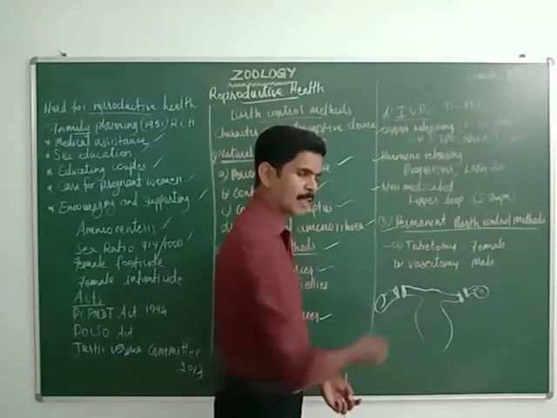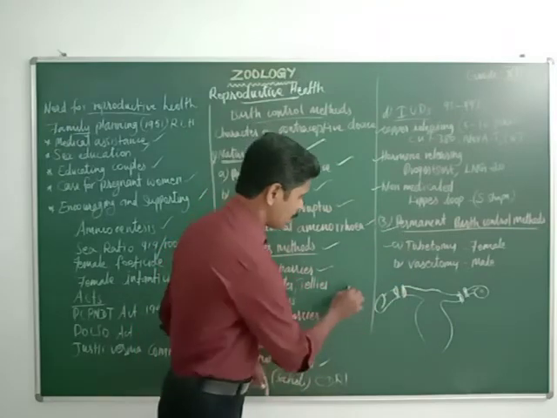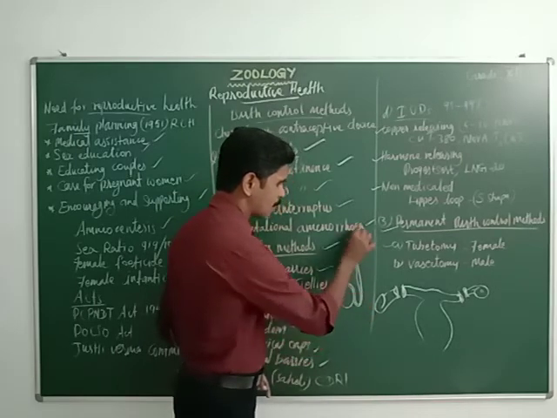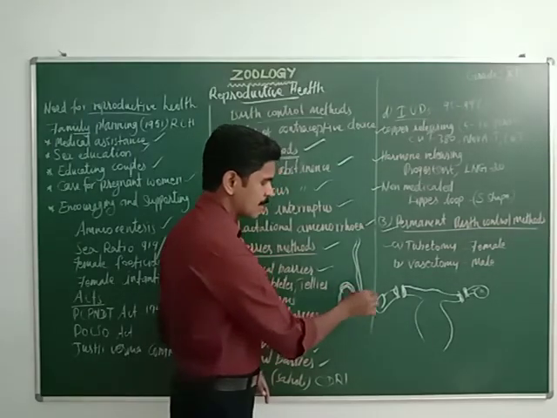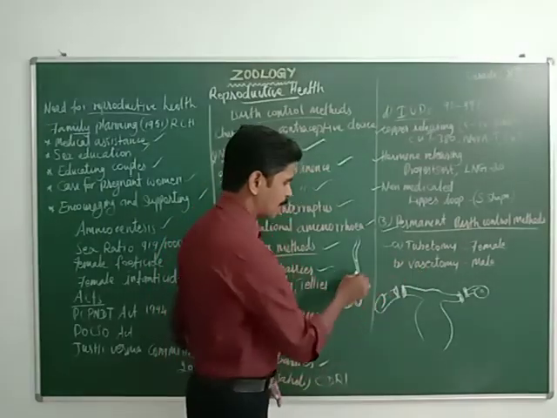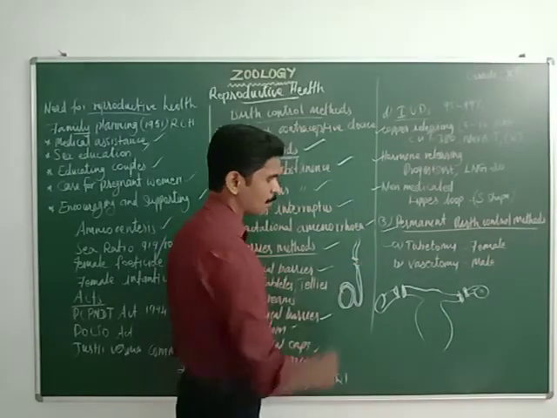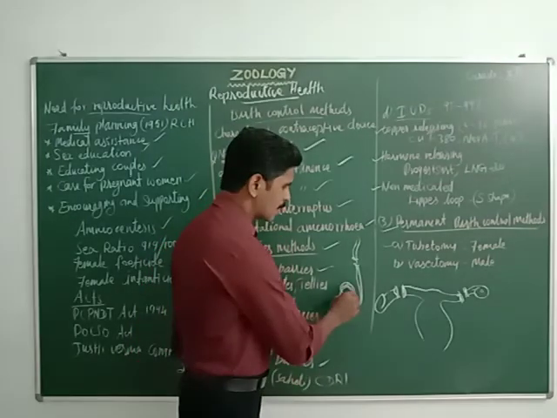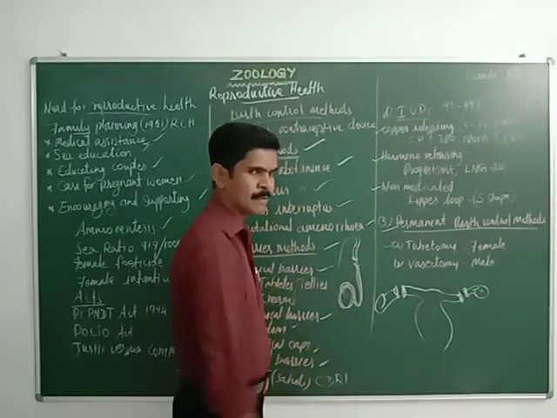And the next one is vasectomy. This vasectomy is a permanent birth control method in male. Just imagine the testis. Already we have studied the male reproductive system structure. A long tube is connected with the testis: the testis, then epididymis, vas deferens, and many parts like that. Here in vasectomy, both vas deferens are cut and a small knot is made on the end of the tube. The testis keeps producing sperm, but the sperm is unable to move to the next region.